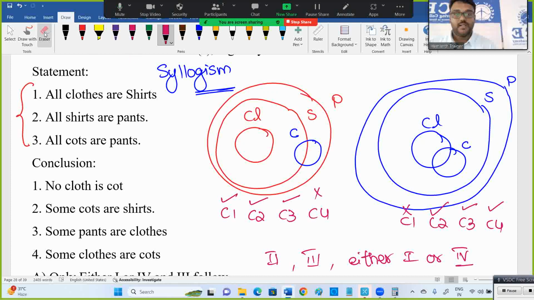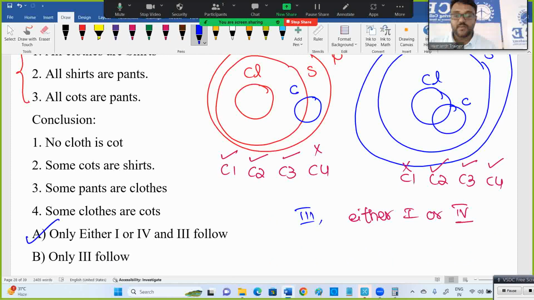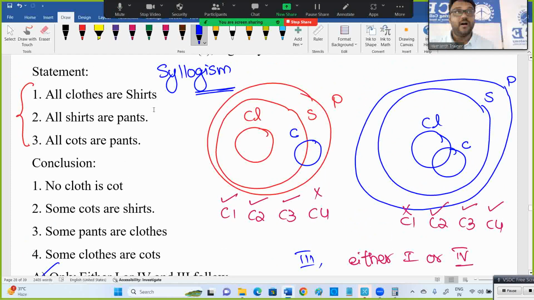Third one for sure correct. Wait a minute. So option 1 is correct. The second one is wrong in one diagram. I'll show that. See, what is my statement here? All cloths are